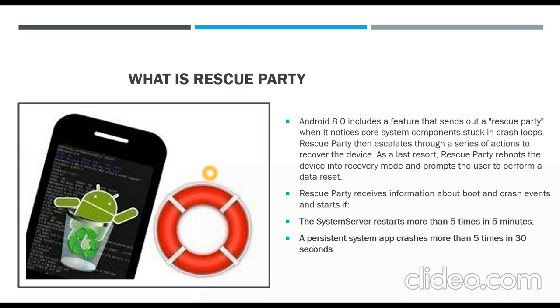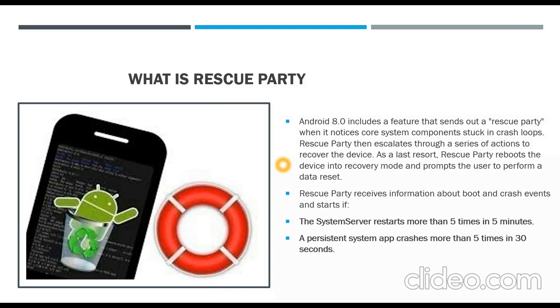So Android 8 includes a feature that sends out Rescue Party when it notices core system components stuck in crash loops. Okay, so what will happen when your system server is crashed, for example, the booting will be in a loop. So when such core system components are stuck in crash loops, Rescue Party comes into the picture. What Rescue Party will do is escalate through a series of actions in order to recover the device. It has certain steps.